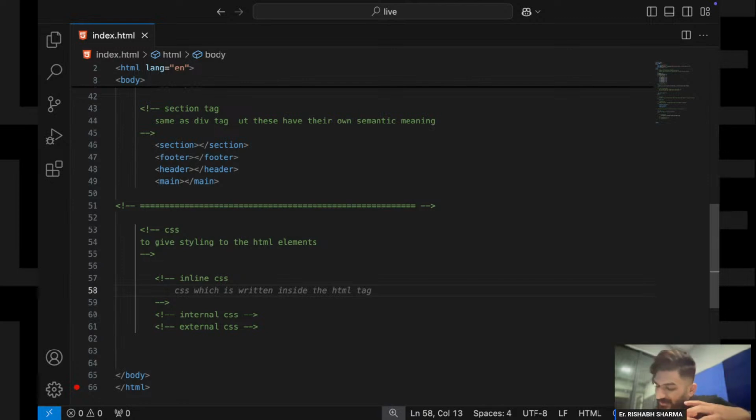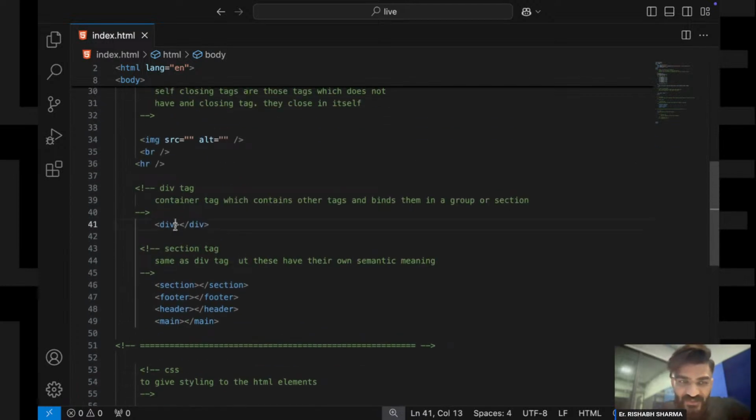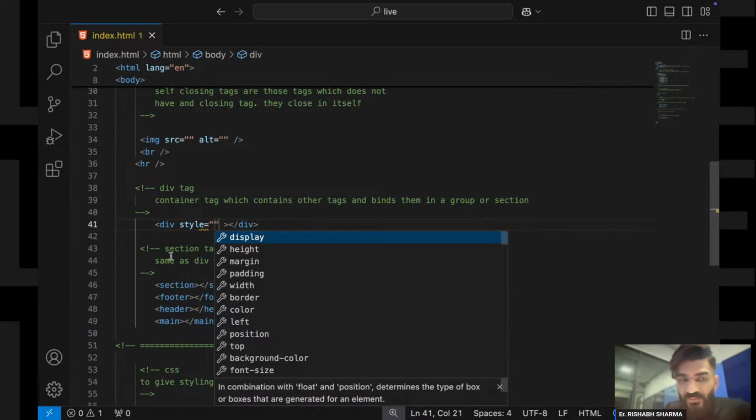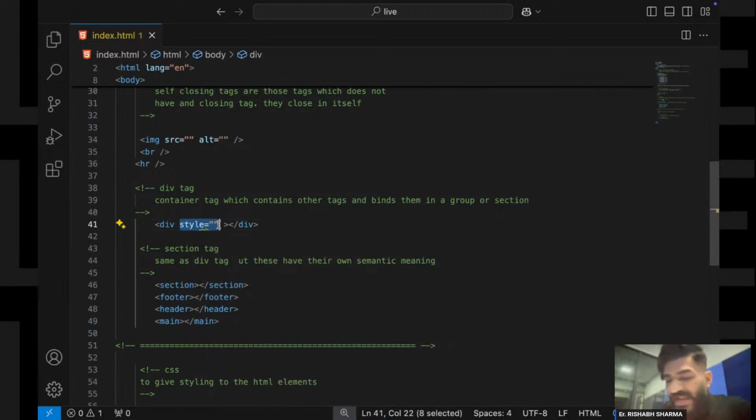Now, what does inline CSS mean? So basically, when we combine CSS with HTML elements, let me give you an example over here, right? So here I write style. We will add this style attribute, right?